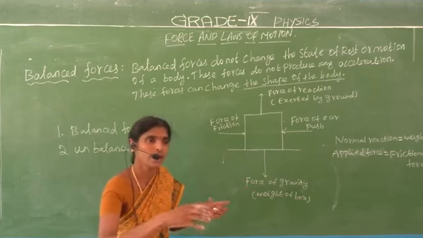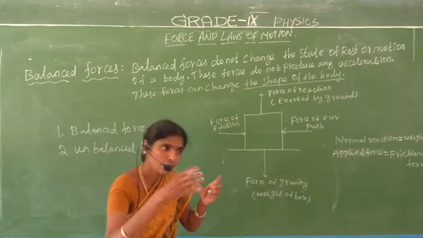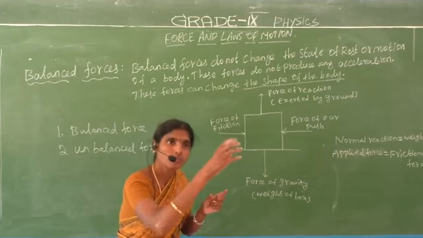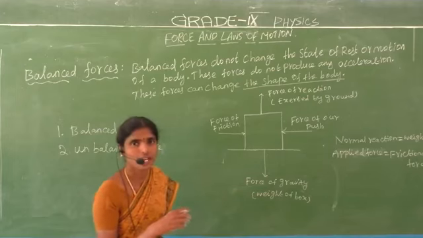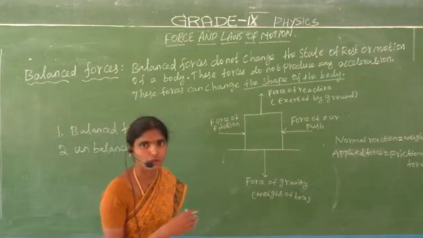When we give balanced force, the object stays balanced. That is called the balanced force.